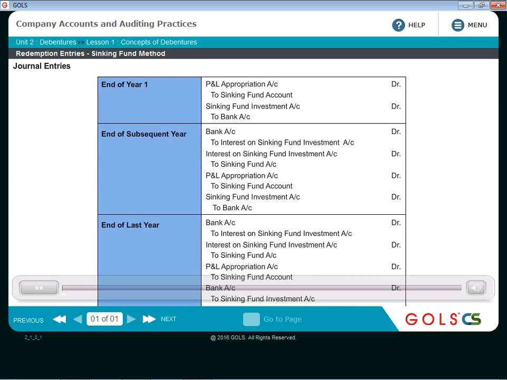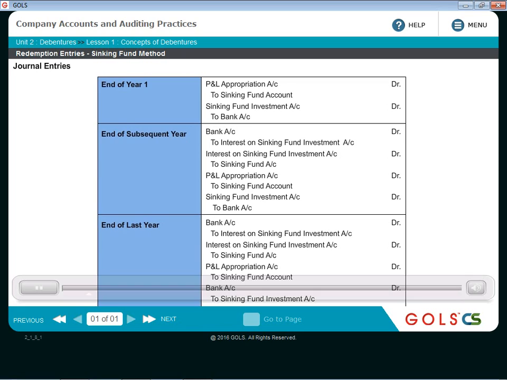Now let us see when the sinking fund method is followed. That is, the amount is invested somewhere, and in place of DRR, a separate sinking fund account is created, which is a liability. Then what are the typical entries that we will have to follow? You must have learned this already in the depreciation chapter earlier in your college days. So there is a sinking fund method for depreciation. The logic of that is similar to the sinking fund method that we are going to see here for redemption purpose.